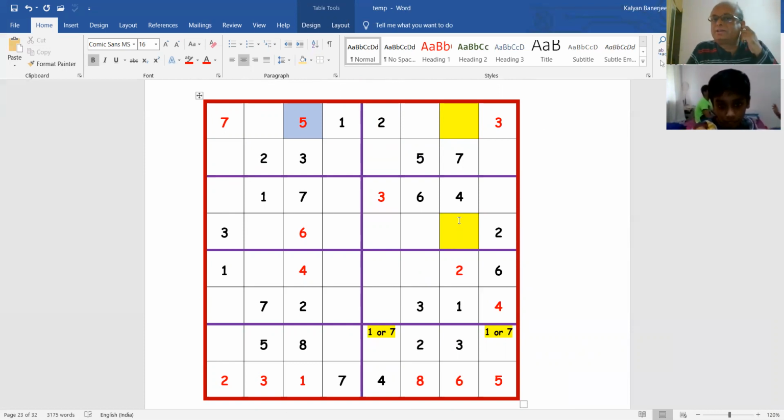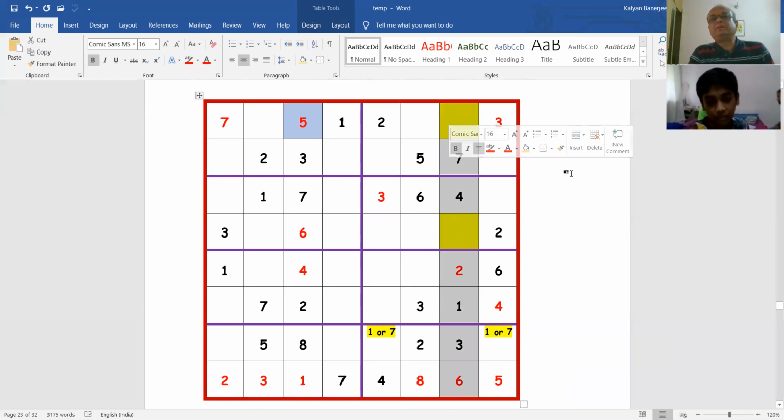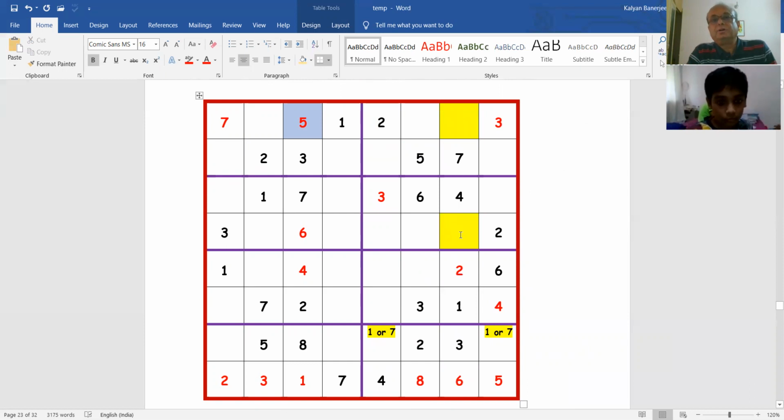You are correct. Your answer is correct. 5 can go in and 8 can go in. Because in that 7th column, 5 and 8 are missing. So in the 2 blank spaces, you will have 5 and 8. Now, the bottom one will have 5 and the upper one will have 8.